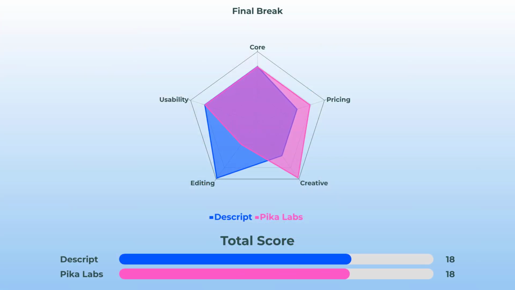Here's a radar chart that gives you a quick visual of how Descript and Pika Labs stack up across all those categories. You'll notice a few spikes where each really shines. Let's break it down. One's epic for editing, the other's a creative powerhouse.